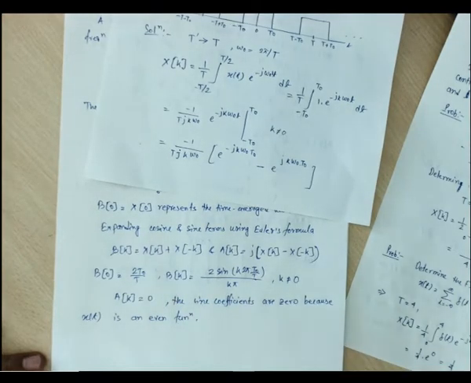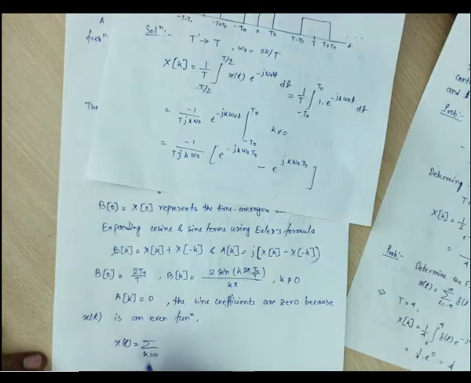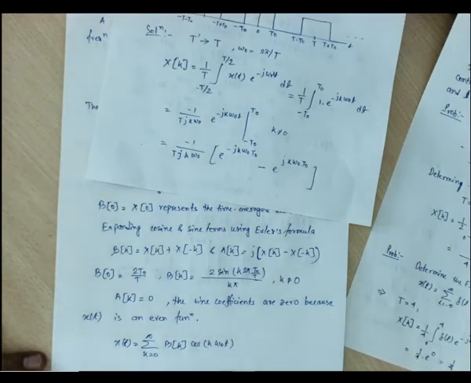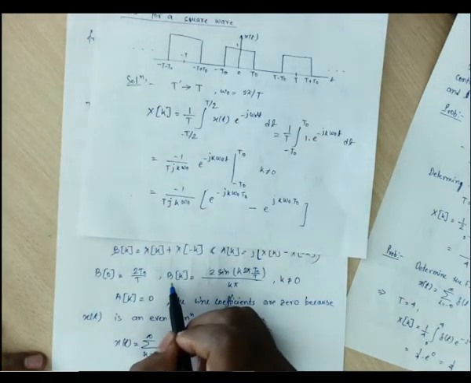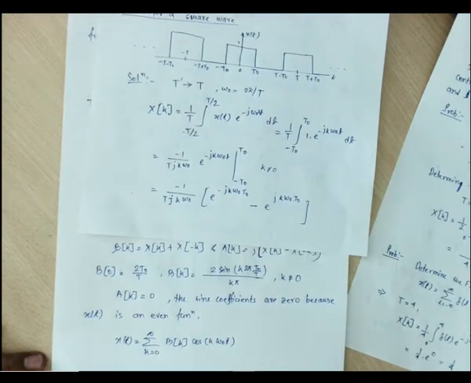So what we can do, we can take this xt like this also: sum over k equal to 0 to infinity of bk cos of k omega naught t. So we have been representing this xt by this trigonometric Fourier series coefficient bk. Why not ak? Because this xt is an even function.